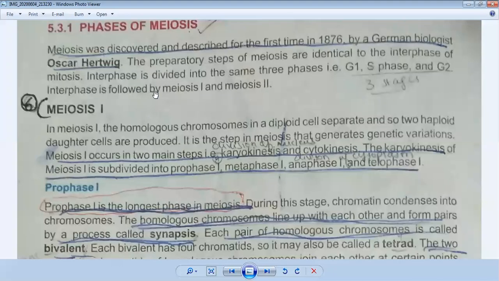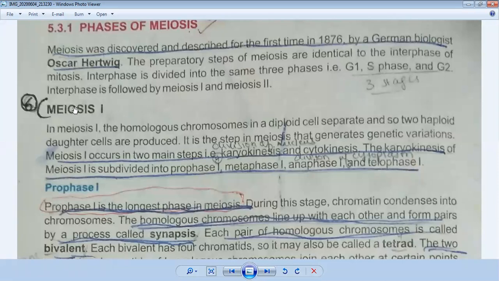But when meiosis starts dividing, it is divided into two stages, meiosis 1 and meiosis 2. Meiosis 1 is complex and takes a long time, and meiosis 2 is the same as mitosis stages. First we will discuss meiosis 1.